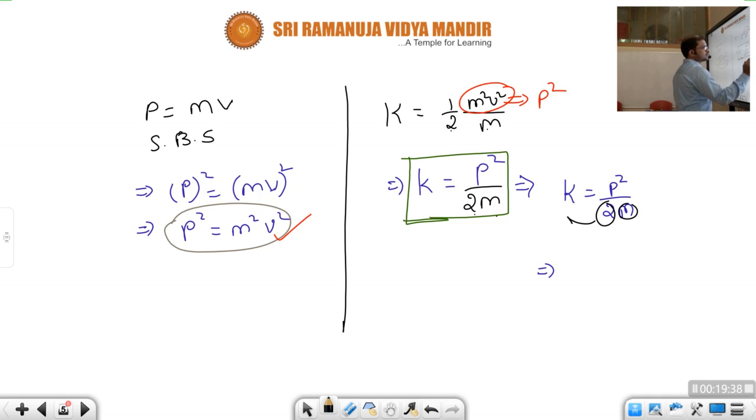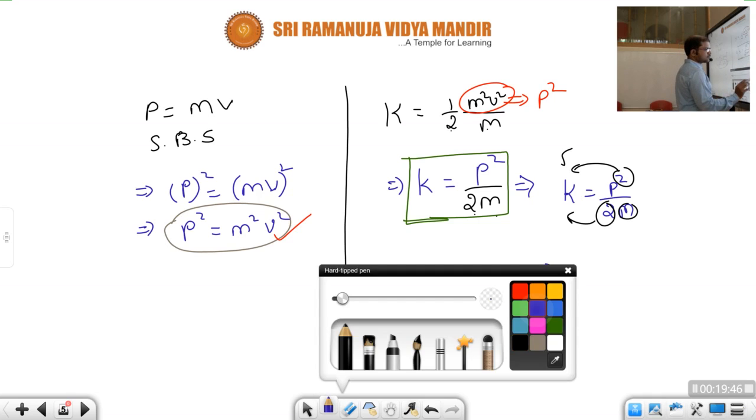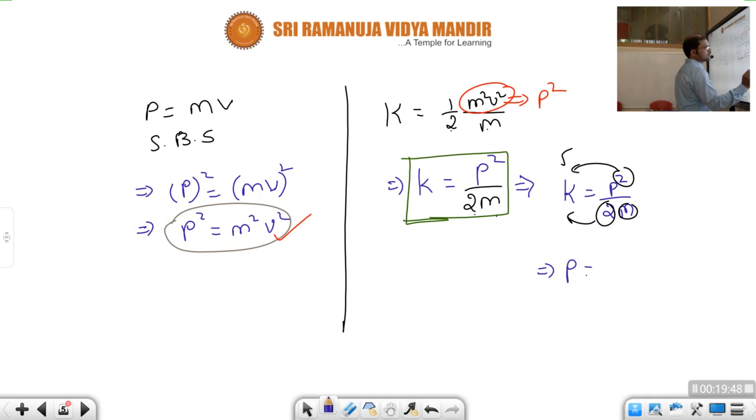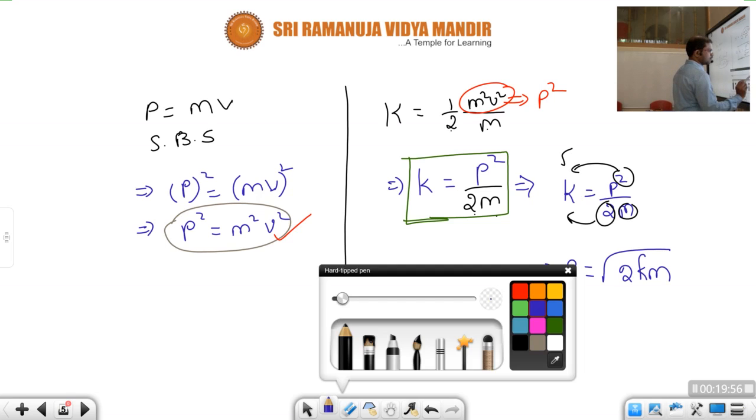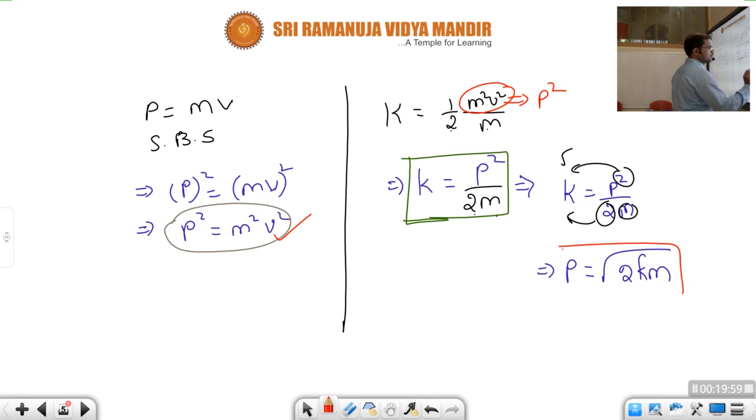Send this 2 and m this side, children, and this square also this side. What we get finally? The square becomes root. Okay. So p is equal to root over 2km. This is also another relation we have, children.